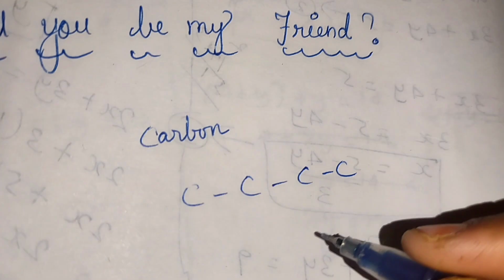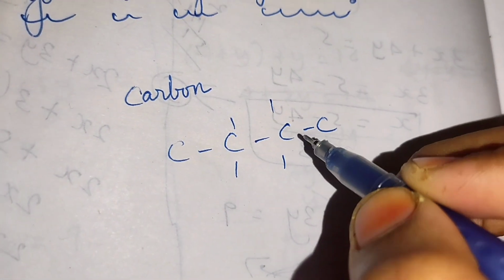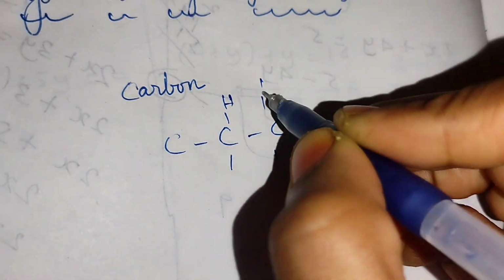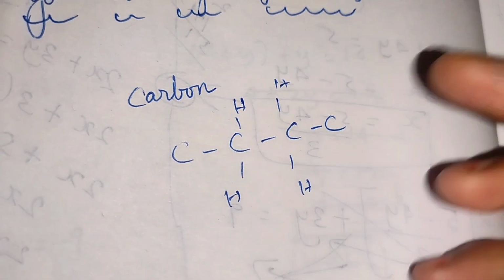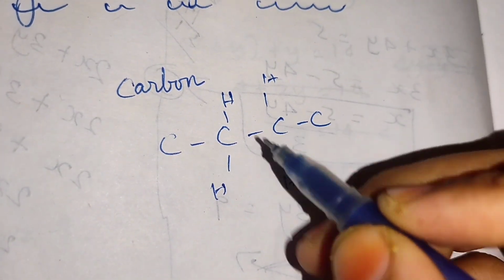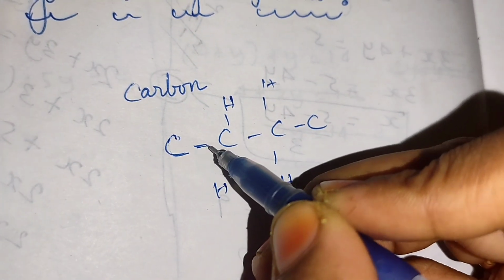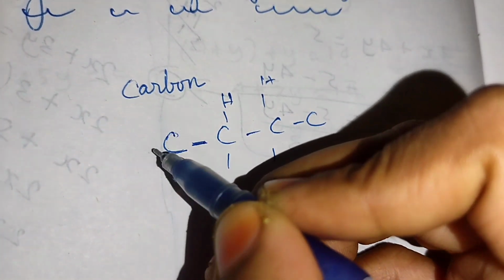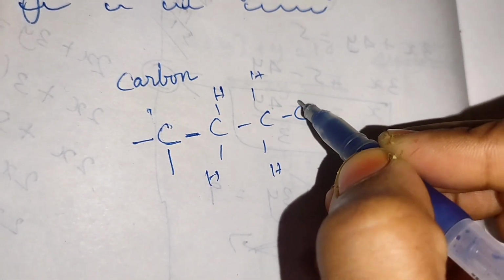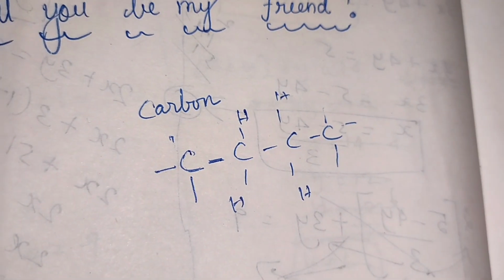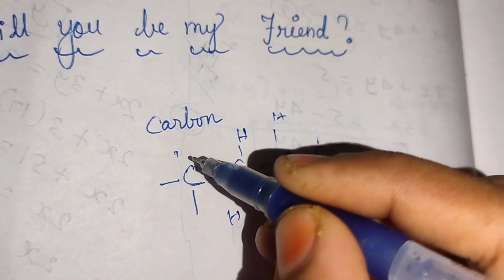In this, other atoms will be joined. For example, in the previous chapter we saw hydrogen joined like this. I'm writing this just as an example; I didn't write the complete valency. See here, for this carbon only one valence is shown. To complete it, 1, 2, 3 and 4, so I'm just writing simply as an example. So carbon is the main thing. It is a friendly element.